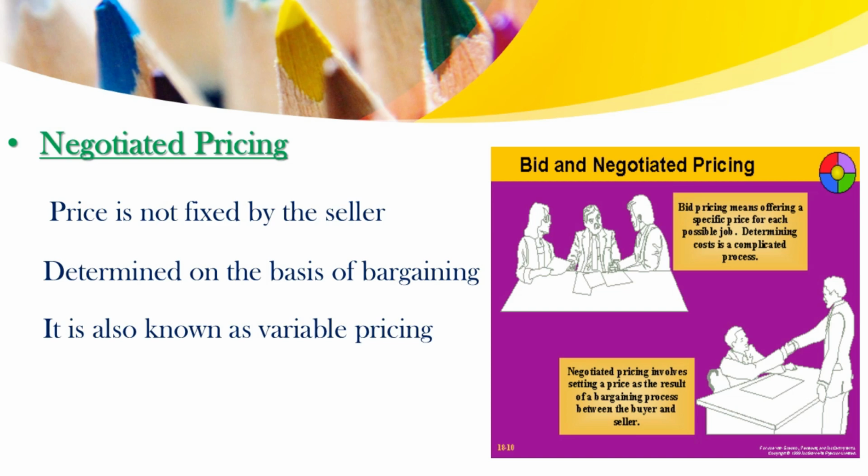In this figure, we can see that bid pricing means offering a specific price for each possible job, and determining cost is a complicated process. But negotiated pricing involves setting a price as a result of a bargaining process between the buyer and seller. So it is called negotiated pricing or variable pricing.